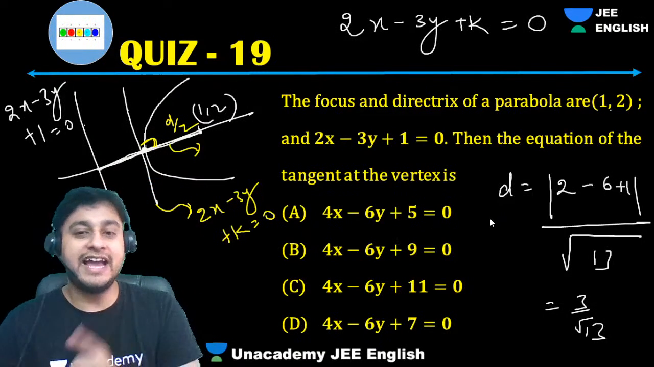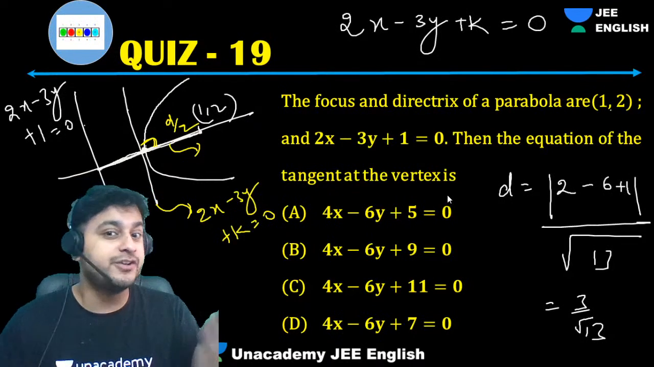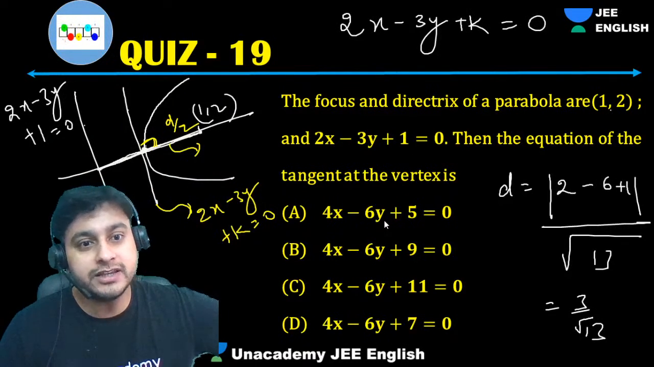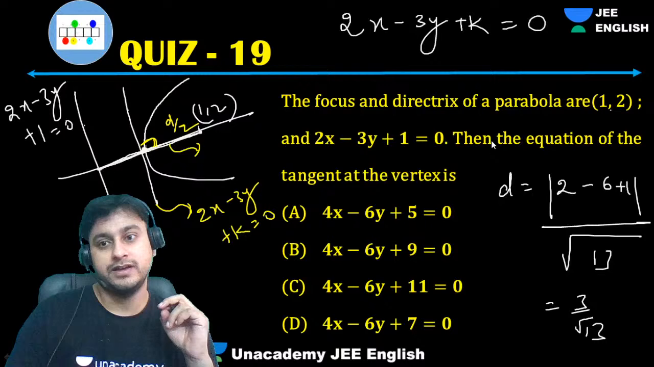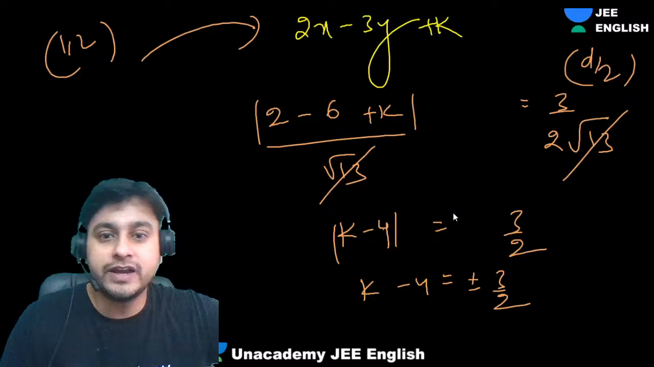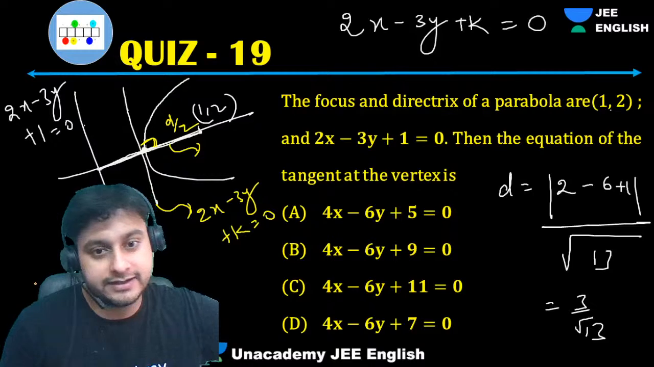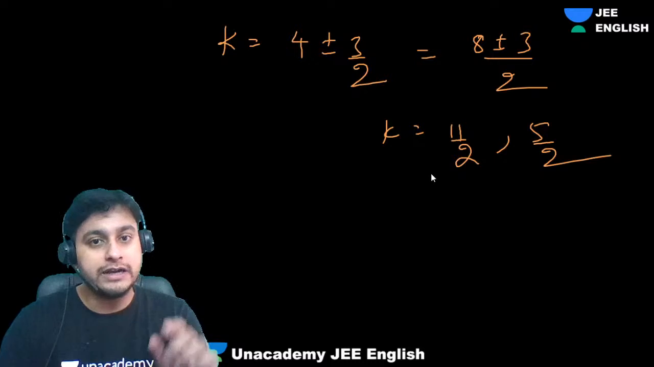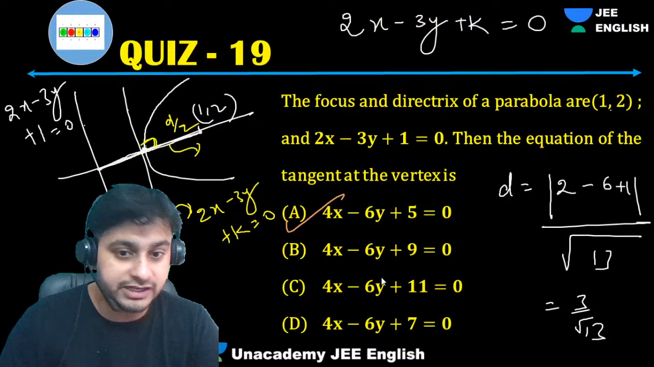So guys, only one line will satisfy, that is sure. Why will only one line satisfy? Because obviously the tangent at the vertex is unique. So you know this equation. You can get the point of intersection of the tangent at the vertex, and that should be the focus. From there you can eliminate that particular option, and I think your option A will be okay. Simple. These are the two conditions which we got: k is 11 by 2 or 5 by 2, so correspondingly you get option A and C.